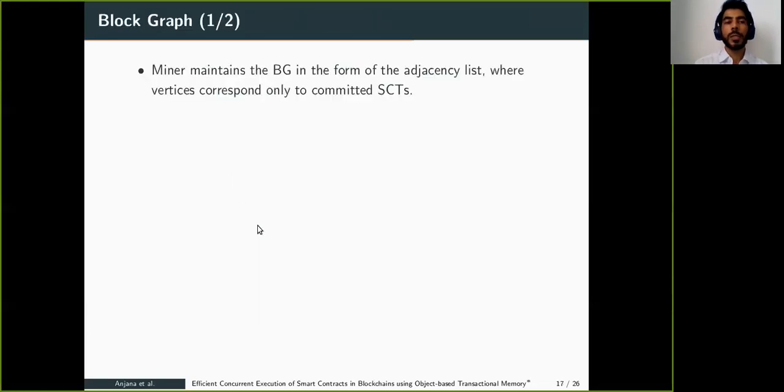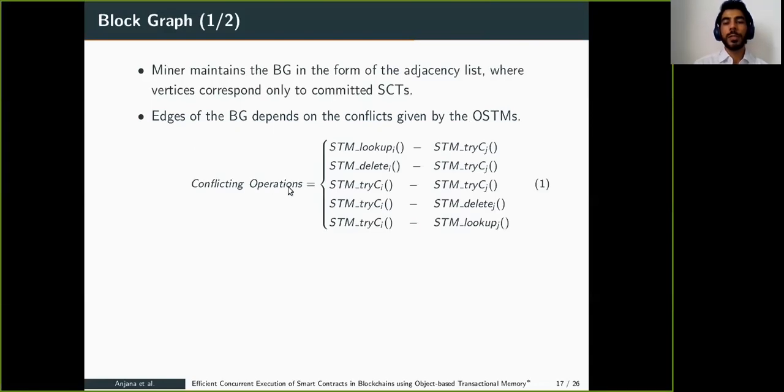So the miner uses STM to execute smart contract transactions concurrently, determines the conflicts using the STM library, and constructs the block graph in the form of an adjacency list, where vertices correspond only to committed smart contract transactions. Edges of the block graph depend on the conflicts given by the STM protocol. Since we have used the OSTM protocol, this is the conflicting operation: if a transaction Ti is performing STM lookup on data item X and another transaction Tj is performing try commit on the same data item, then there will be a conflict from i to j. Similarly, it is done for all other operations.